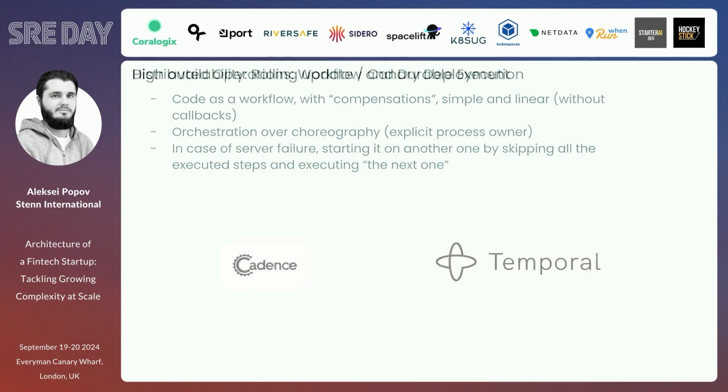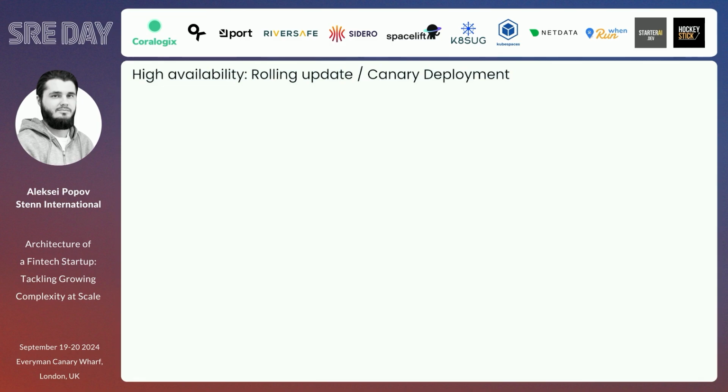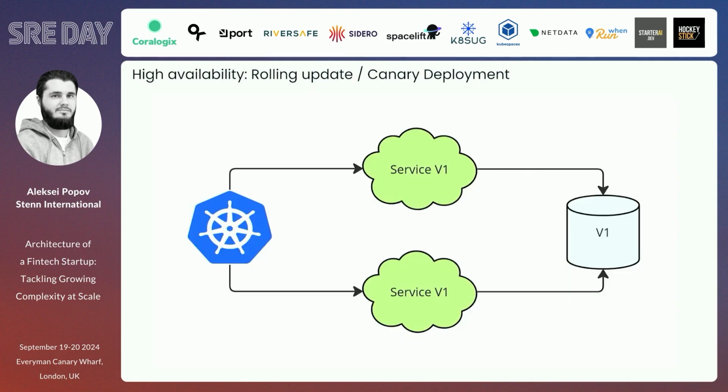Okay, and just going next to the high availability part, I just want to take a look a bit at this stuff. There are many ways to achieve that. One of the possible ways is to use in Kubernetes, for instance, the rolling update or upgrade strategy, which is, to be honest, related to the canary deployment as well, but canary deployment is a little bit more complicated, requires more work to do. And just a quick recap of what it is.